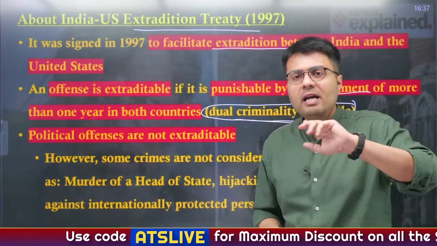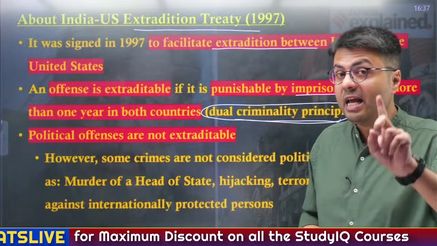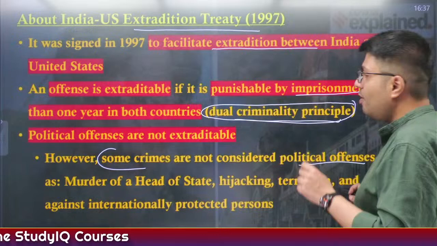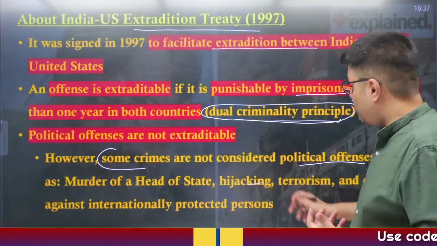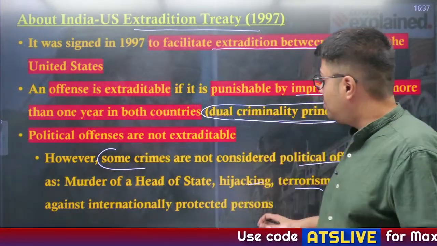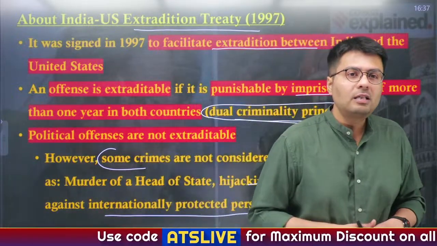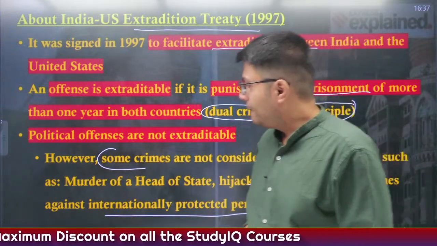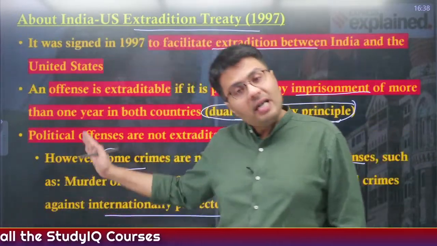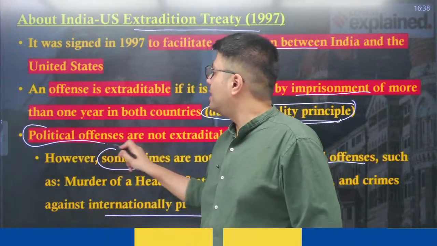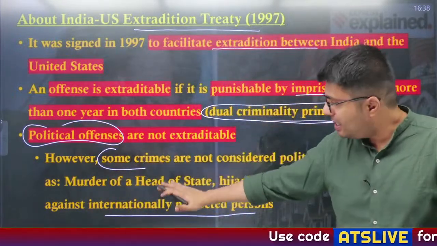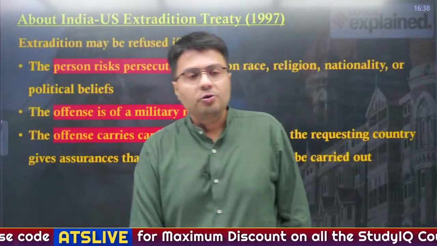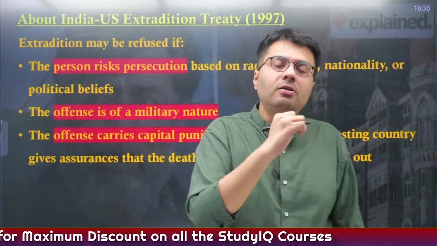Now, generally, under an extradition treaty, offences that are political in nature are not covered. However, some crimes are not considered political offences, such as murder of the head of a state, hijacking of an aircraft, terrorism, and crimes against internationally protected persons. No, sorry, these are considered as a crime, these are not considered as a political offense, right? So, if a person has committed these kinds of crimes, they will be eligible to be extradited under the India-US Extradition Treaty. Similarly, extradition may be refused under certain circumstances.